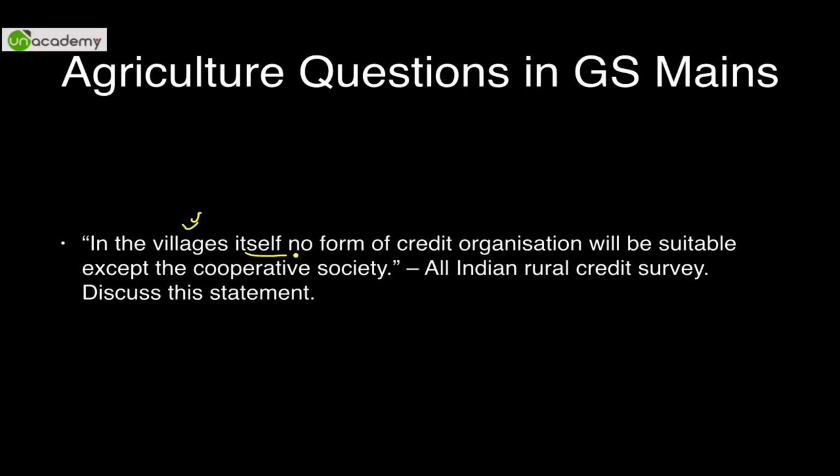In the villages itself, no form of credit organization will be suitable except the cooperative society. See, whenever such sweeping statements are given, generally they are not correct. They are partially correct. You can say cooperative society caters to a large mass, etc. But till today, that is not true in certain sense of the word.